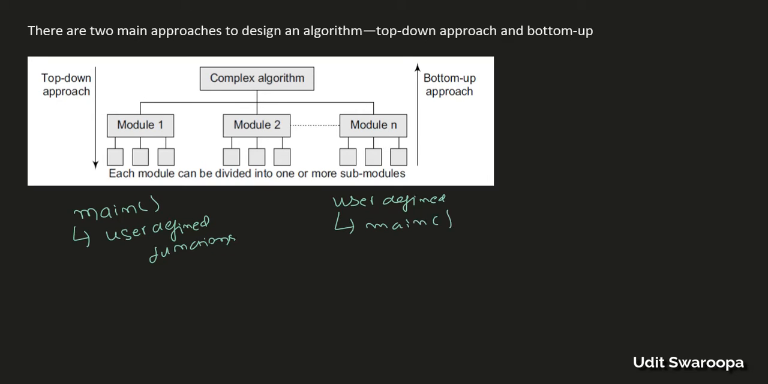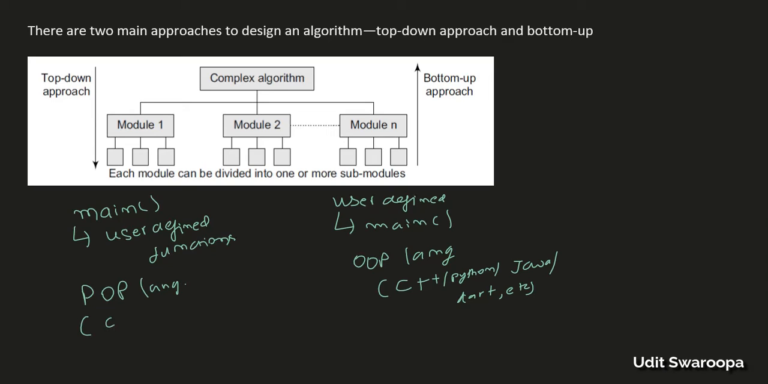The top down approach is generally followed in POP languages. POP means procedure oriented programming languages. Whereas the bottom up approach is generally followed in OOP languages, object oriented programming languages, and the examples are C++, Python, Java, Dart, etc. Whereas the example of a POP language is C. Yes, the C language is a procedure-oriented programming language.